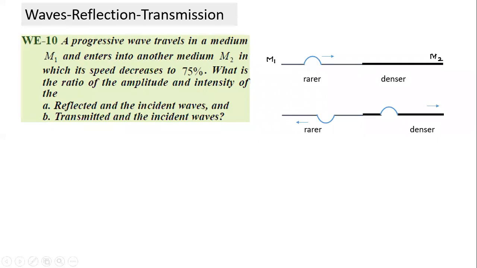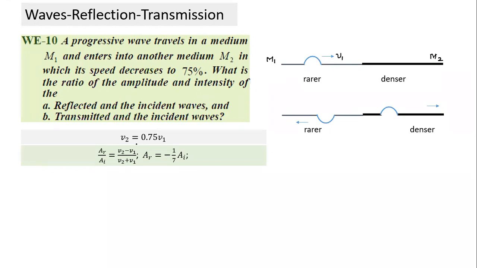First, what is the information given? It is given V2 is equal to 0.75 V1. We'll assume this velocity to be V1. The value is not given, it's only relative terms here. Since the speed decreases to 75%, V2 is equal to 0.75 V1.